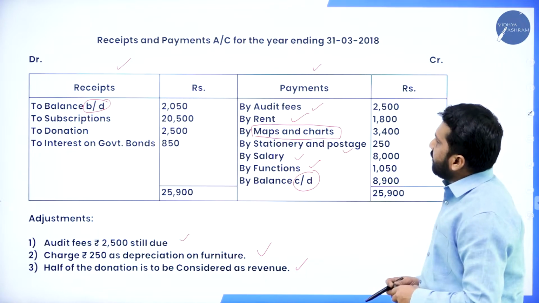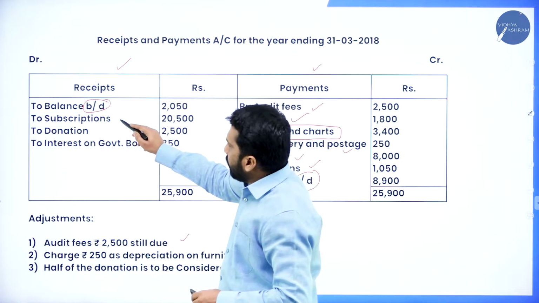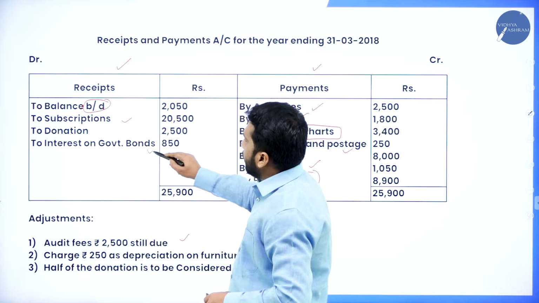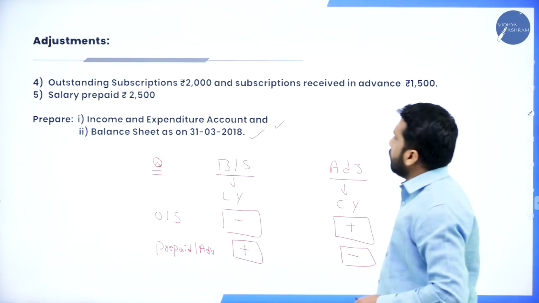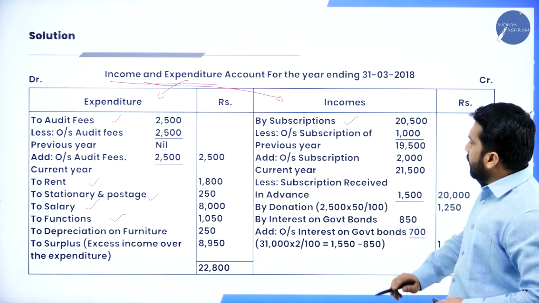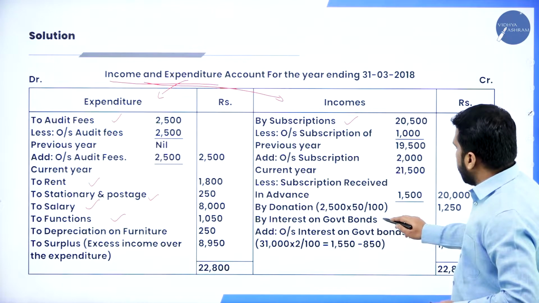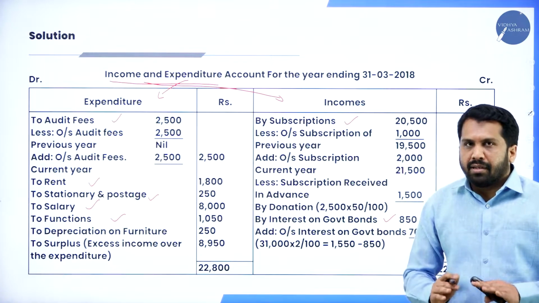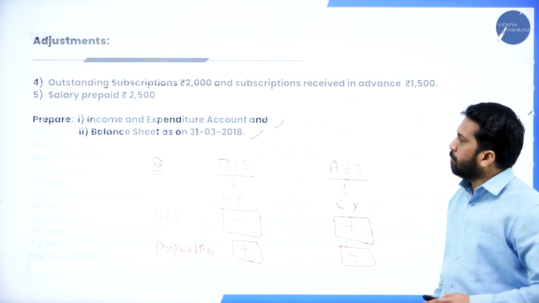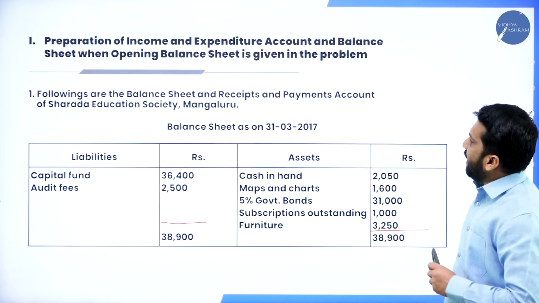Now, what are the incomes? Subscription, yes. Donation, no. Interest on government bonds, yes. Subscription, yes. Then interest on government bonds, yes. Clear, yes. What are these adjustments now? I'll show you. Go to your balance sheet.